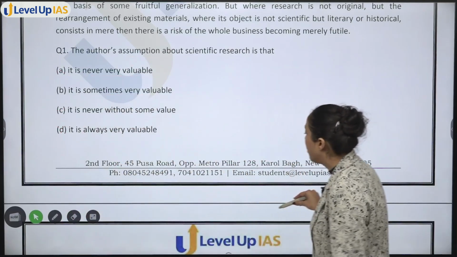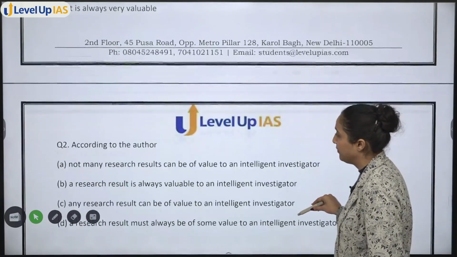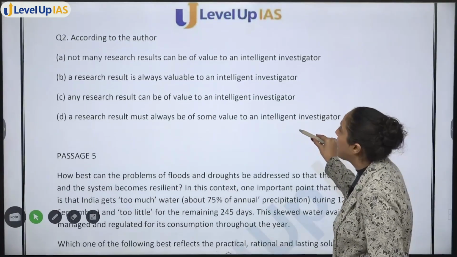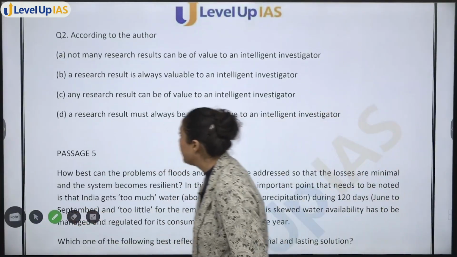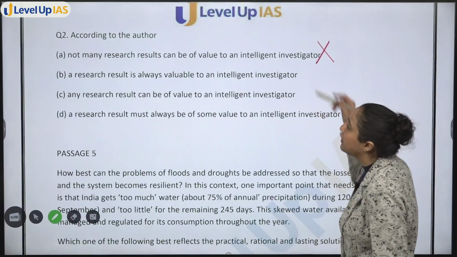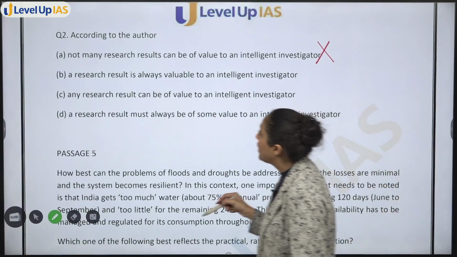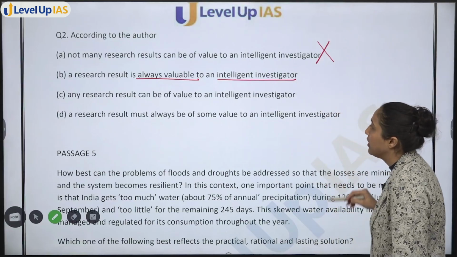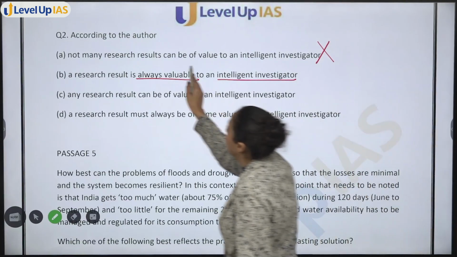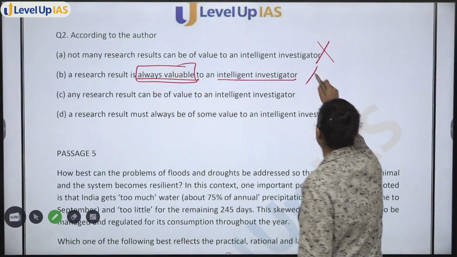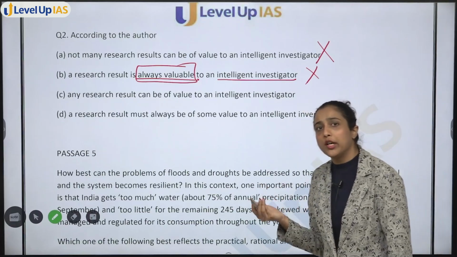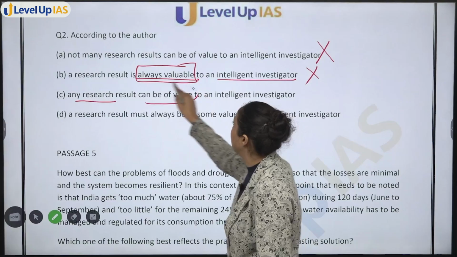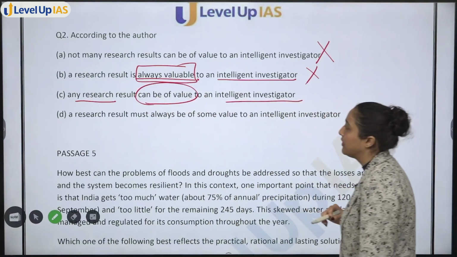Now moving on to the second question. According to the author, not many research results can be of value to an intelligent investigator. Again, this is not correct. A research result is always valuable to an intelligent investigator. Again, always valuable. We cannot say it may or may not be valuable. Any research result can be of value to an intelligent investigator.